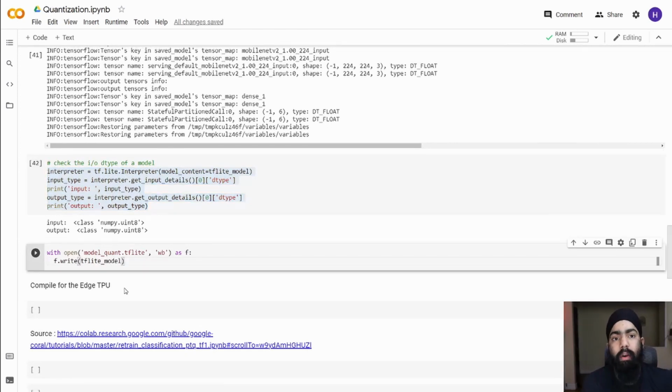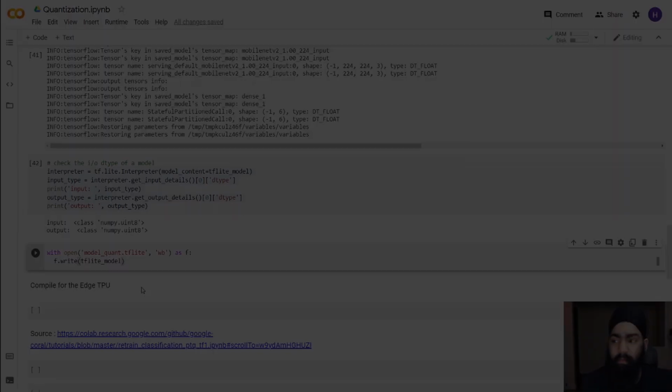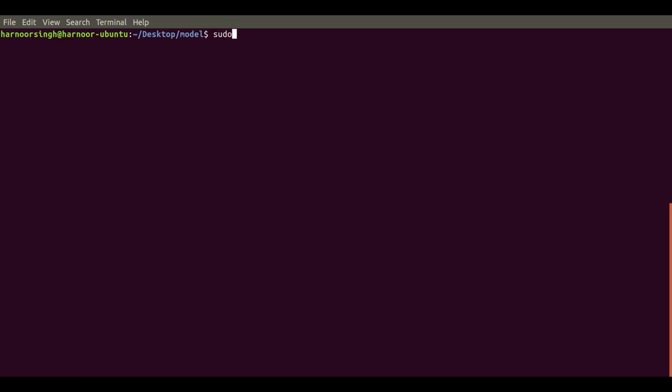The next step is to compile our model for the Edge TPU. I have downloaded the model from Google Colab. All we need to do is firstly install the Edge TPU compiler. On Linux, we can simply do sudo apt-get install edgetpu-compiler. The Edge TPU compiler is already installed on my system, so it's not going to take long, but initially it might take a bit longer than this.